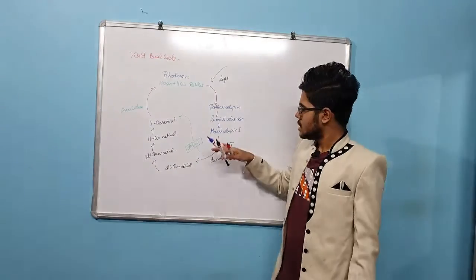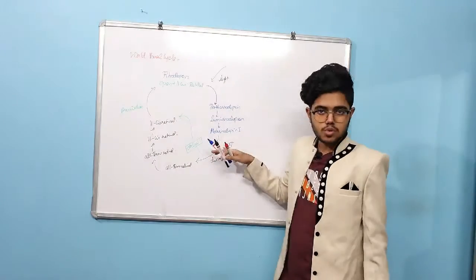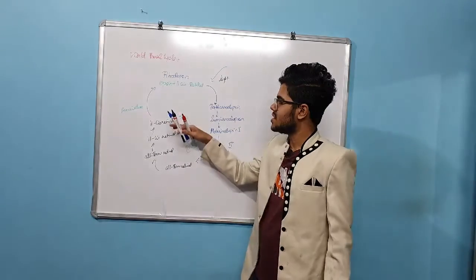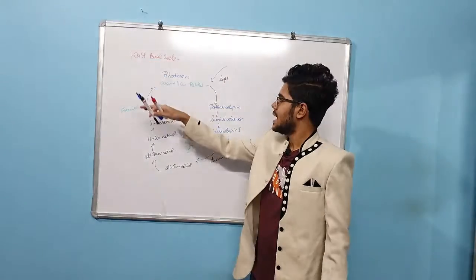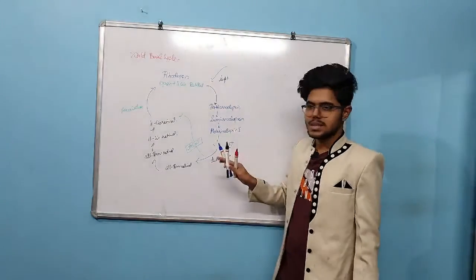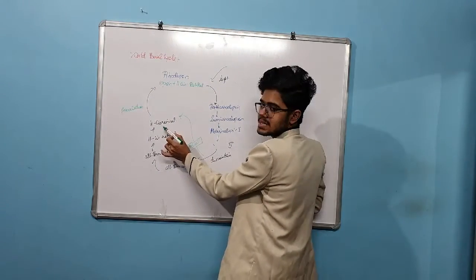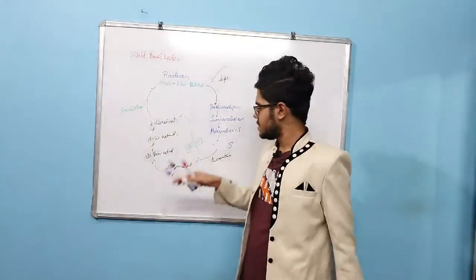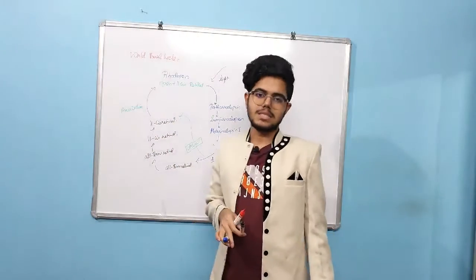Opsin is converted to 11-cis retinol, and then opsin plus 11-cis retinol forms your rhodopsin through association between opsin and 11-cis retinol. This you understand?